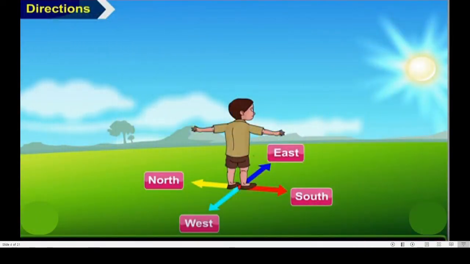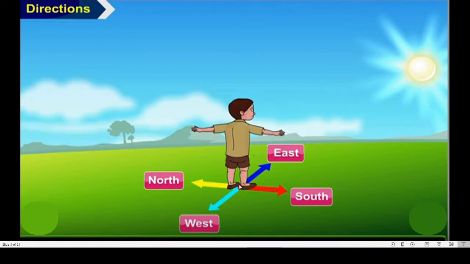Now see this. You know about this. See, this boy is facing towards the sun. Again I repeat the sentence. This boy is facing towards the sun. Correct? So the sun rises in the east. This you know. The sun rises in the east and sets in the west.